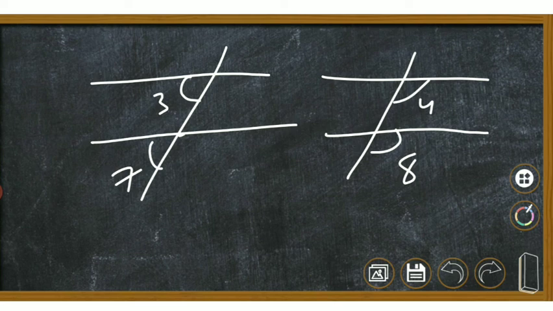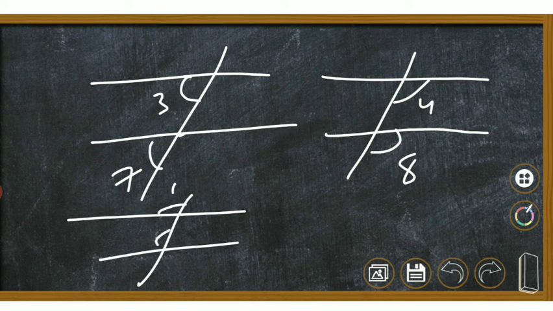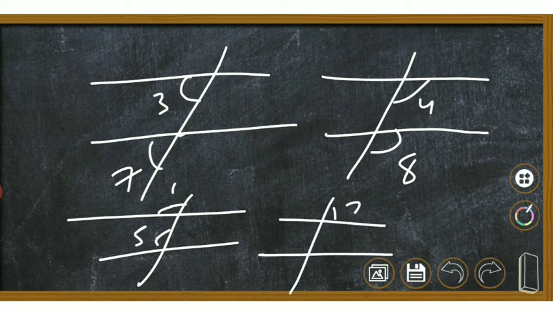Understand? Okay, 1 and 5, 3 and 7, 2 and 6. Okay, so these are the pairs of corresponding angles.